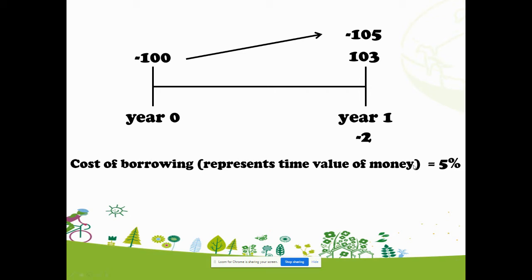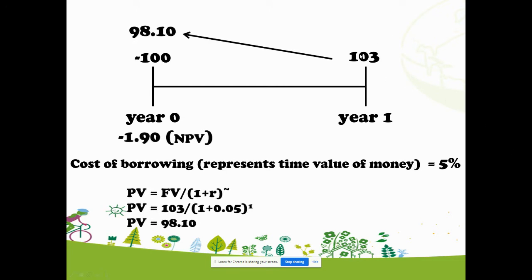I can do it this way, or I have another way to do so. I can also convert the 103 at year 1 back to an amount at year 0, which is 98.10. How do I get this amount? You can use this formula, or what we call the discounting process. Or if you don't want to calculate, you can just imagine that 1 year later, the maximum amount you can pay back to the bank is 103, because 1 year later you will only be able to receive 103. If that is the case, how much can you borrow today at maximum? The maximum amount you can borrow today is only 98.1.